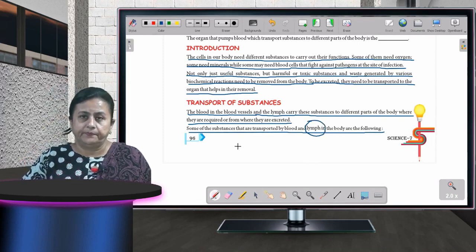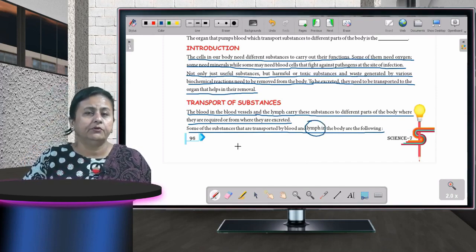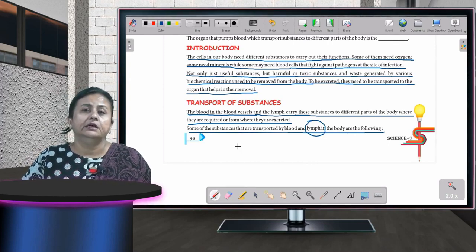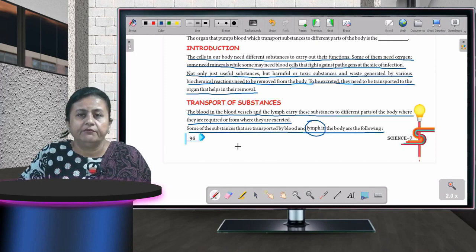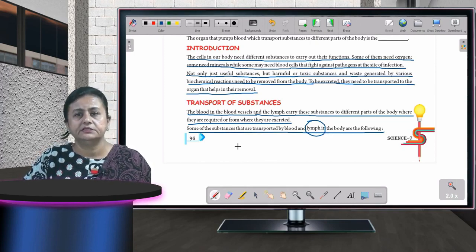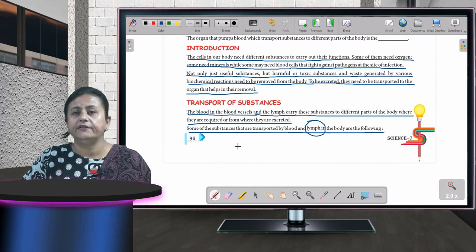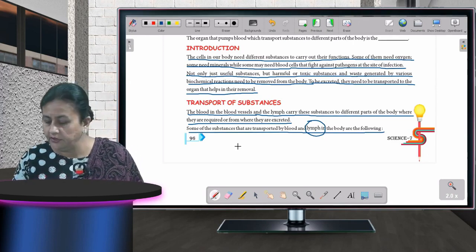What is lymph? Maybe some of you know, but let me tell you what is lymph. Lymph is made up of WBCs, white blood cells. Whenever we are not well, any disease is there, what is the work of this lymph? It fights that disease. It increases the immunity system of the body. Fine, children?